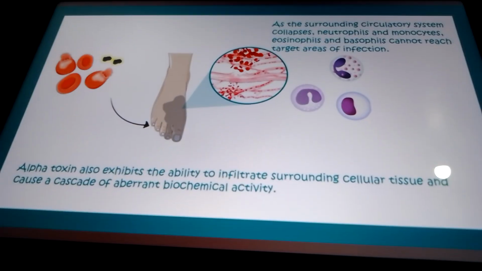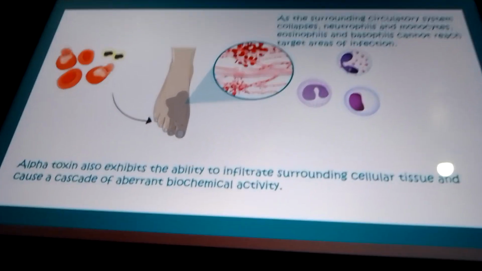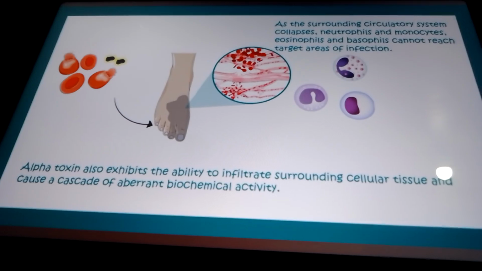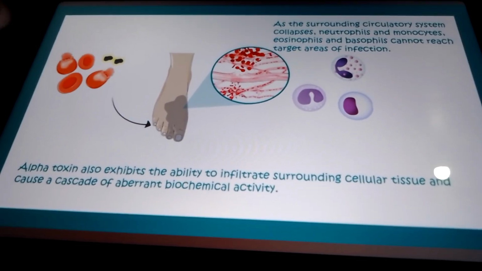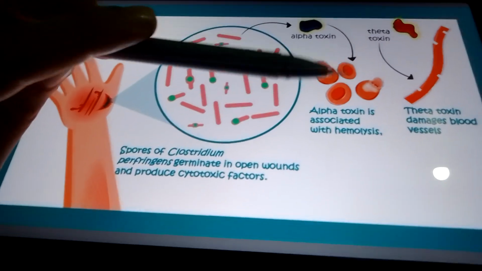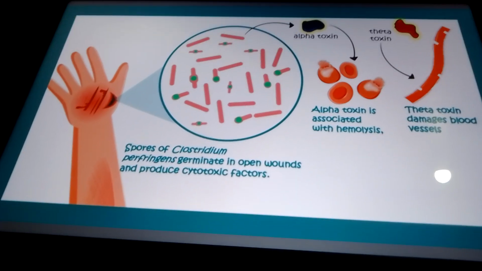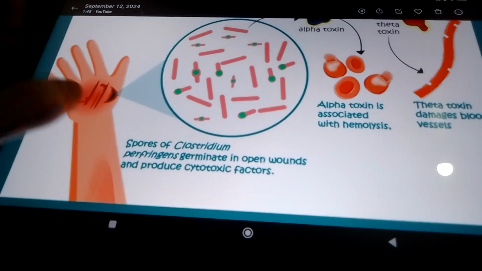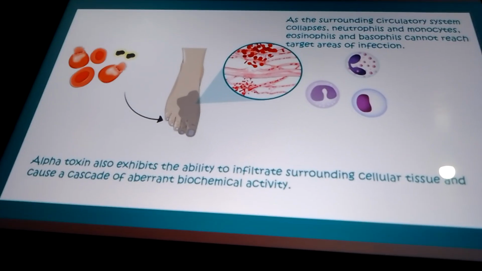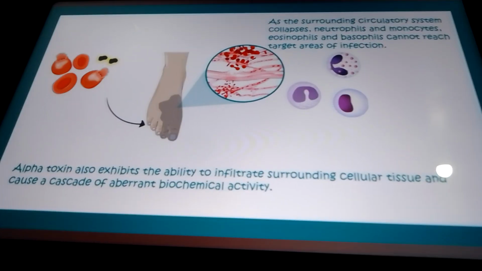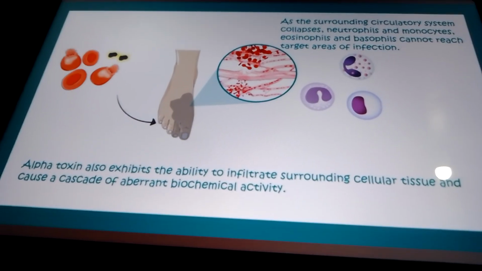Now let's continue. As we can see, the circulatory system collapse, which I've just told you, is because theta toxin damages the blood vessels. I've told you this mechanism step by step. When the blood vessels get damaged, the circulatory system collapses.